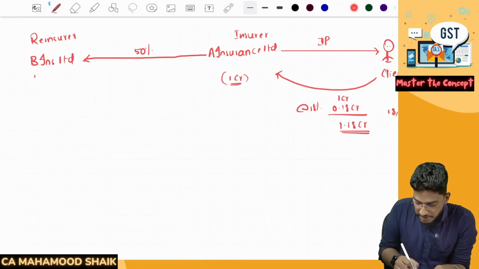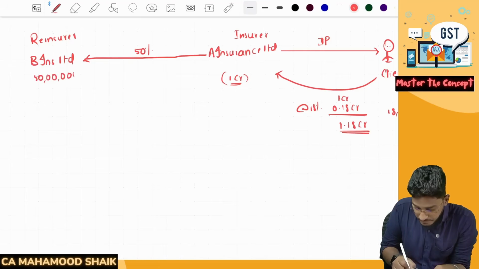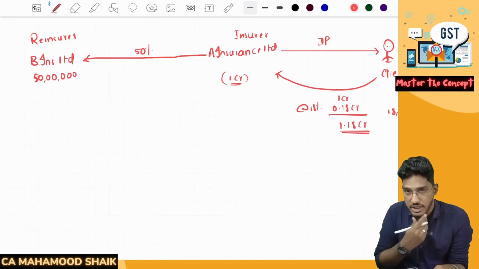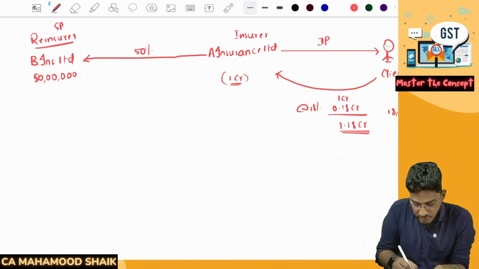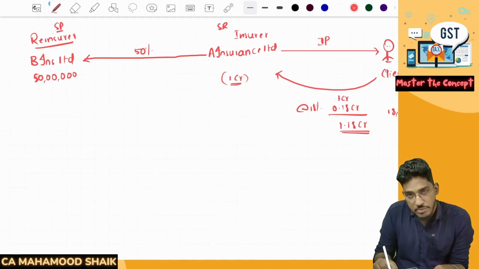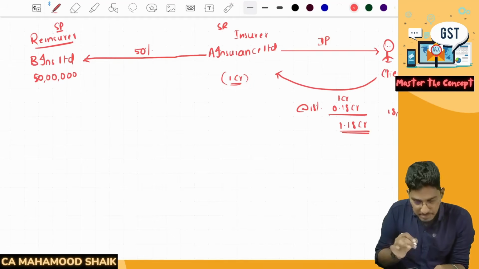So out of that 50 lakh rupees, they will reinsure it. Okay, so now what is happening? B Limited is a reinsurer. They are providing services to A Insurance Limited for an amount of 50 lakh rupees. So this is a supply of service. The reinsurer is a service provider and the primary insurer is a service recipient, and these reinsurance services are getting provided to the service recipient. This is a supply of service.